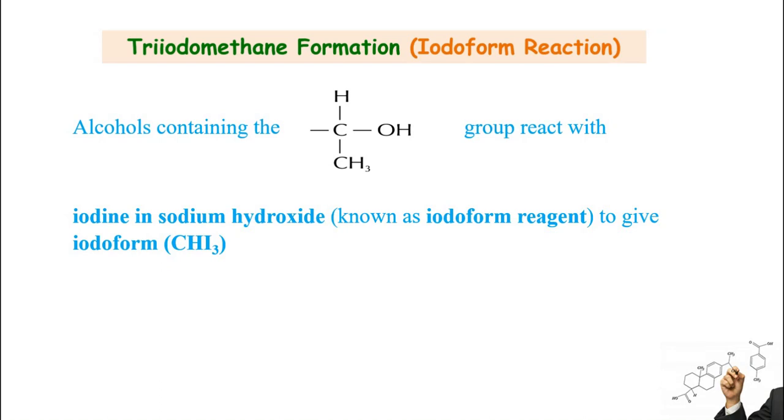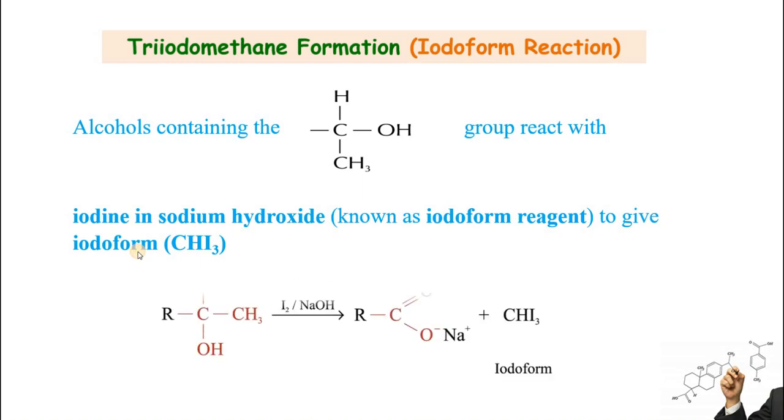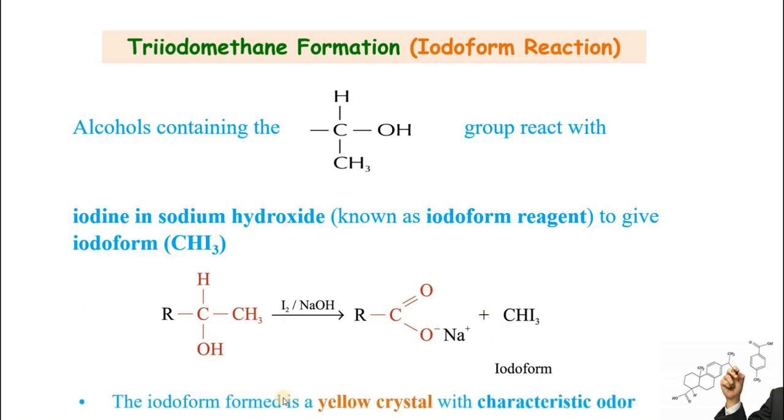This iodoform has a carbon which is attached with three iodines and only 1 hydrogen, and this iodoform will be the resultant product that will appear in the form of yellow crystals, and that will tell us about the presence of ethanol. Iodoform produced is yellow crystals, and they have a characteristic odor as well. Methanol is not going to give this test, so this test can be utilized for identification between ethanol and methanol.